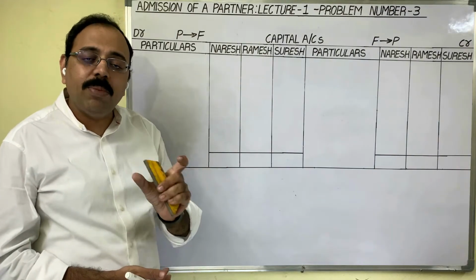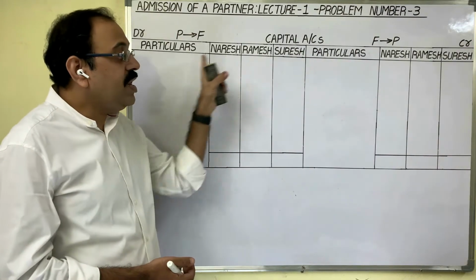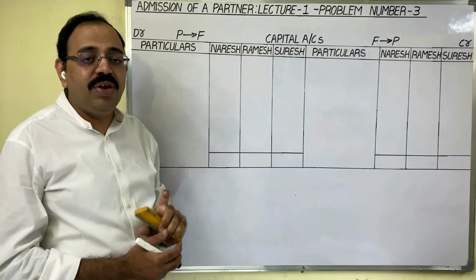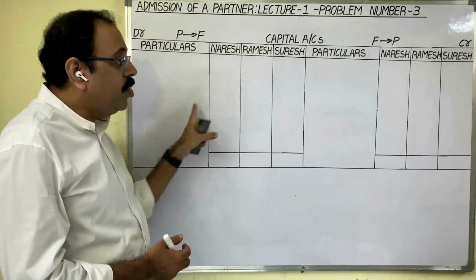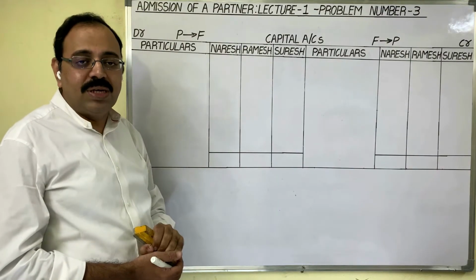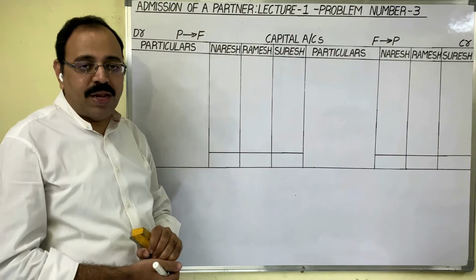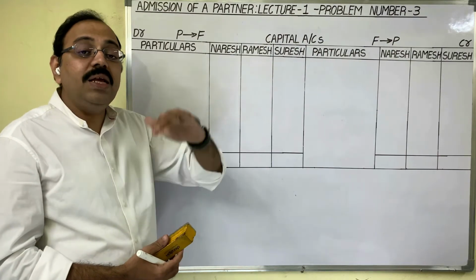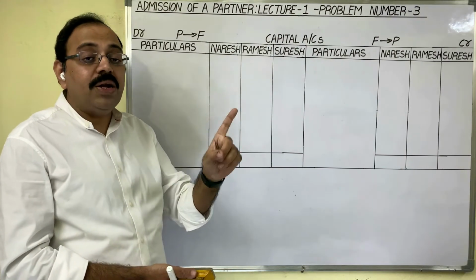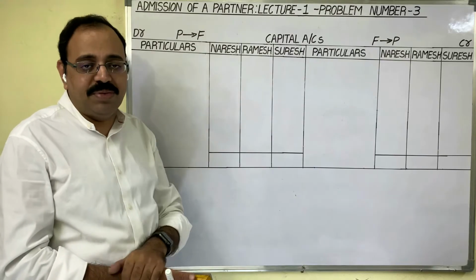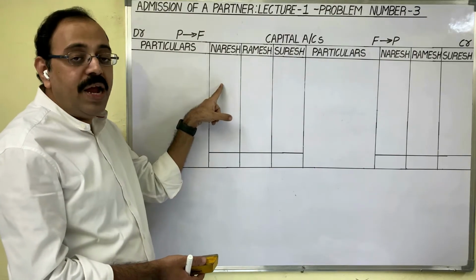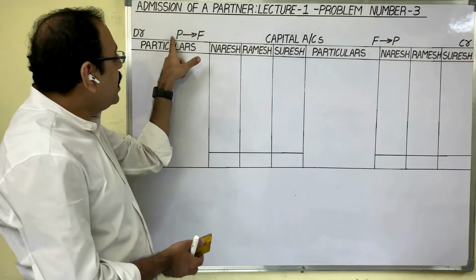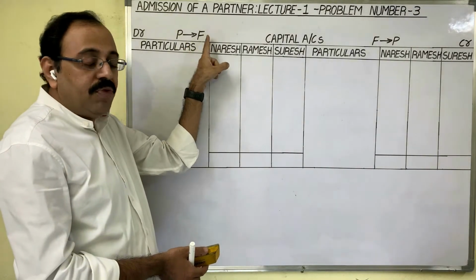What is the personal account double entry principle? Debit the receiver, credit the giver. Means if any partner is receiving some benefit from the firm, we should write that amount on the debit side of capital accounts. The same point I will explain in another manner. As the partner is receiving benefit from the firm, if the partner is retiring from the firm, then the partner should return that benefit to the firm. So on the debit side, which amounts should we write? At the time of retirement, the amounts which the partner has to return to the firm, we should write on the debit side.